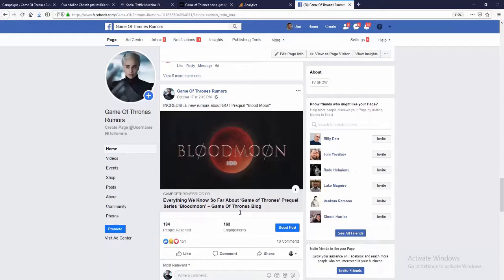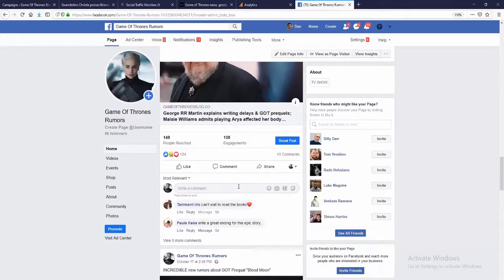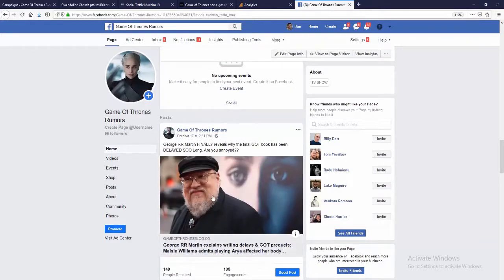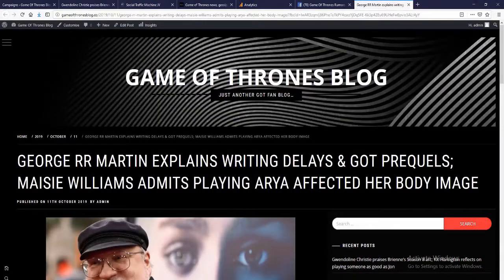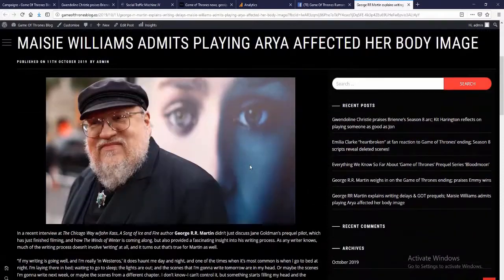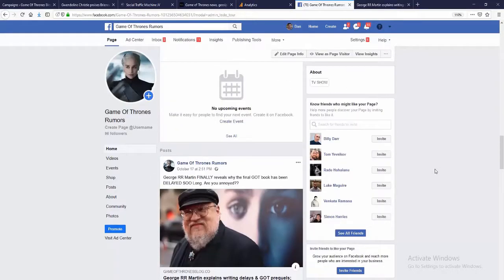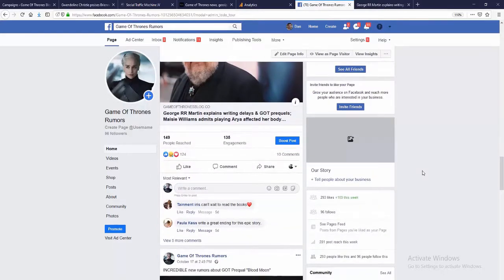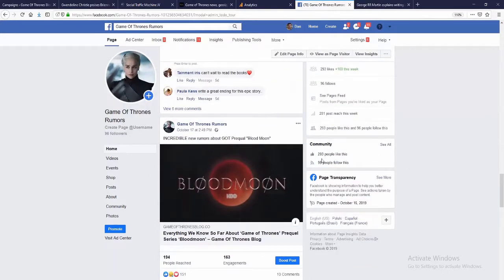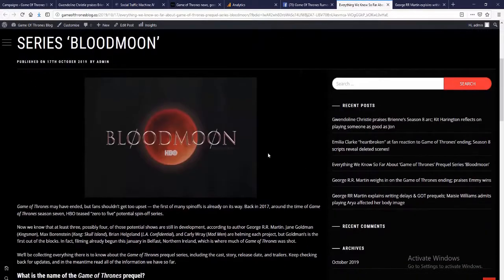It will source the best content and share it on your social profiles. And look at this. If any of these people who engage with this site clicks on the post, boom, back to our page. It is as simple as that. That's how it works. All of this content has been shared and engaged with on our fan page here. All of these posts go back to our site and generate us that traffic. And it is as simple as that.